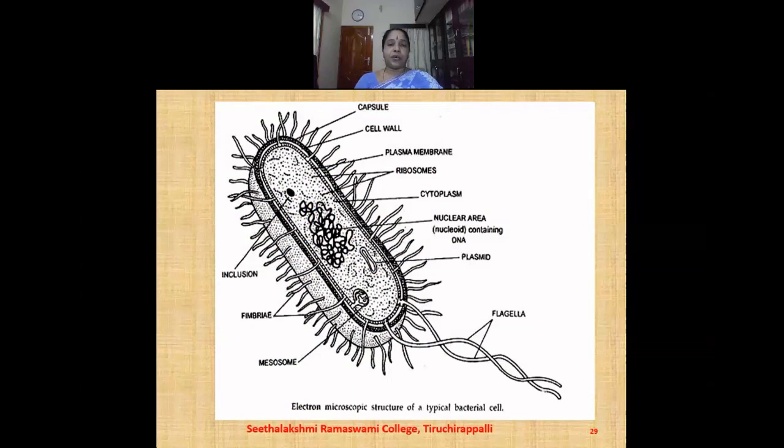This is the sketch of the bacteria where it presents the various cell organelles. Cell wall, capsule, there is a plasma membrane. We find the ribosome, cytoplasm, nucleoid, plasmid, and the inclusion granules, fimbriae, and the mesosome, which is the invagination of the plasma membrane, and the flagella.